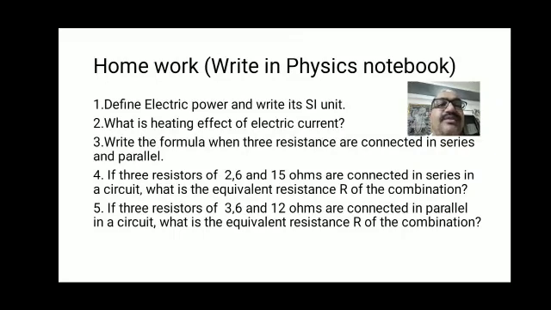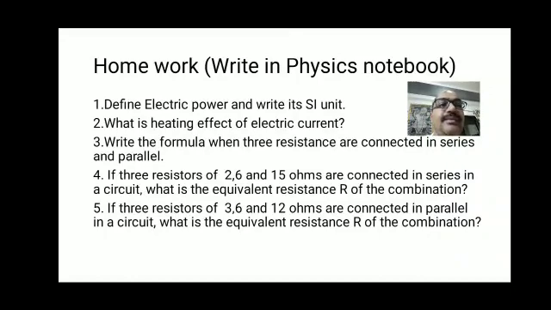Question number 4: if 3 resistors of 2, 6 and 15 ohms are connected in series in a circuit, what is the equivalent resistance R of the combination? Question 5: if 3 resistors of 3, 6 and 12 ohms are connected in parallel in a circuit, what is the equivalent resistance R of the combination?